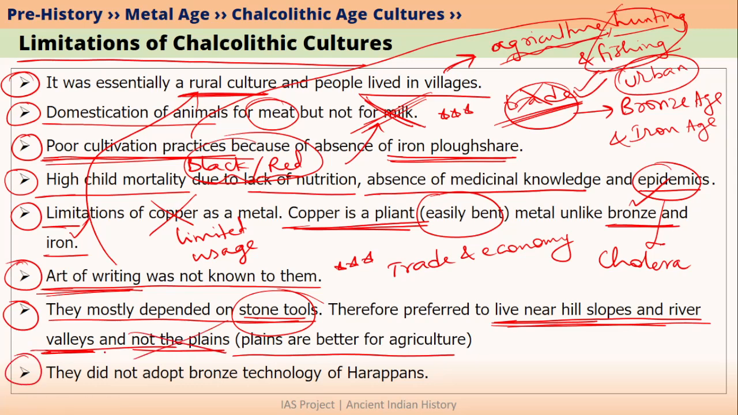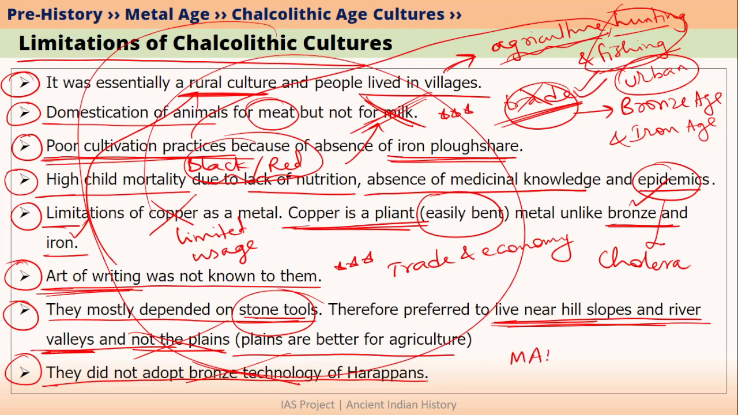The last limitation that is given here is they did not adopt bronze technology of Harappans. Many of the Chalcolithic cultures like for example Ganeshwar Jodhpura culture, Ahar Banas culture and Kulli culture traded with Harappan people. But in return, they did not adopt bronze technology of Harappans. So we can say that this was a great limitation of Chalcolithic culture people of Ahar Banas culture, Ganeshwar Jodhpura culture and Kulli culture. Whatever you have learnt is very important from the point of view of mains exam.